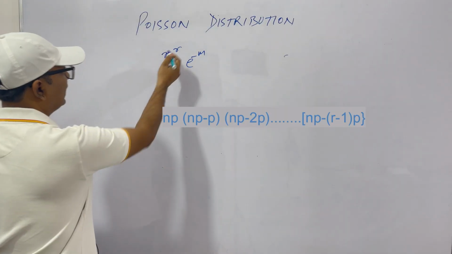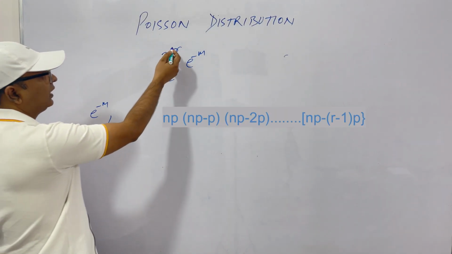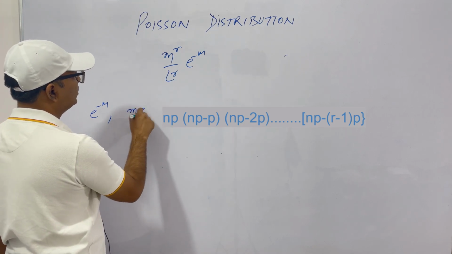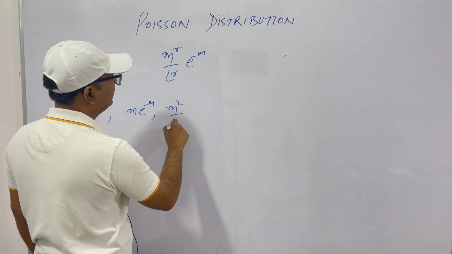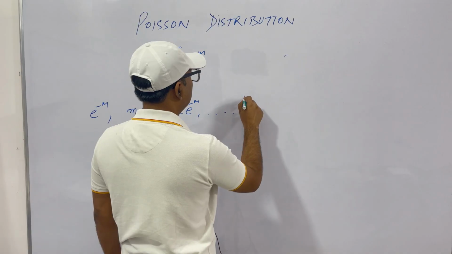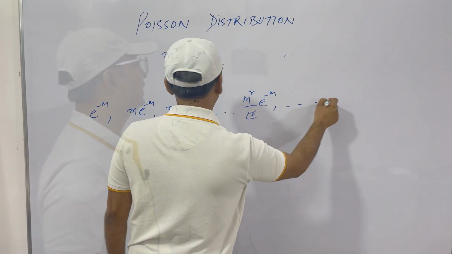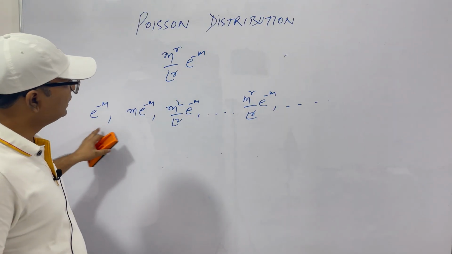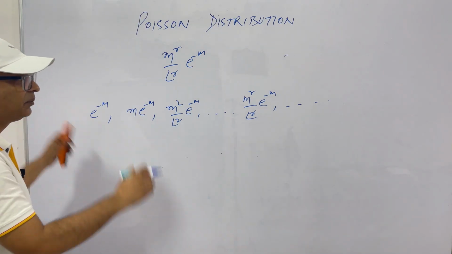Therefore, for r equal to 0, this is e to the power minus m. For r equal to 1, it is m e to the power minus m. For r equal to 2, it is m square by factorial 2, e to the power minus m. For r, this is m to the power r by factorial r, e to the power minus m, and so on. So this is the expansion of the Poisson distribution.